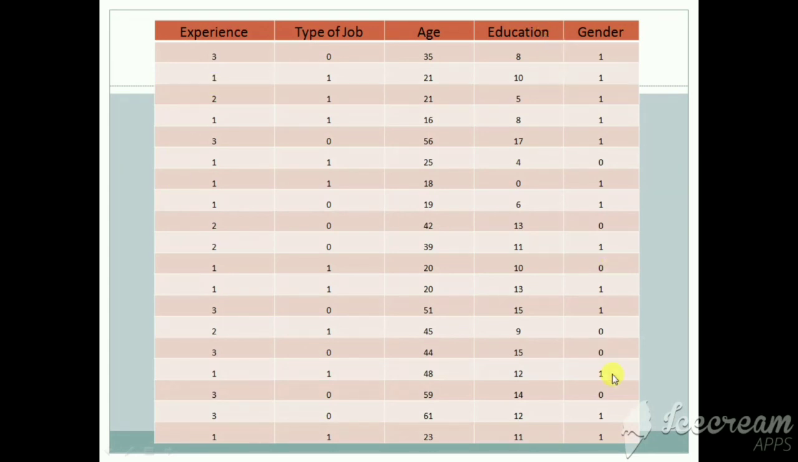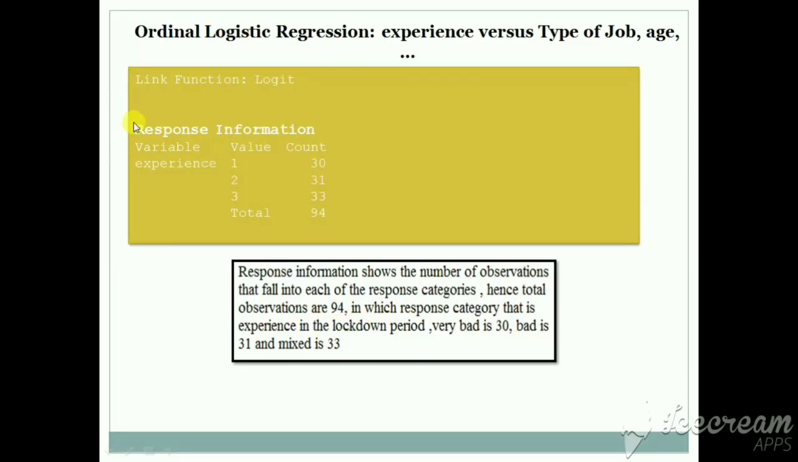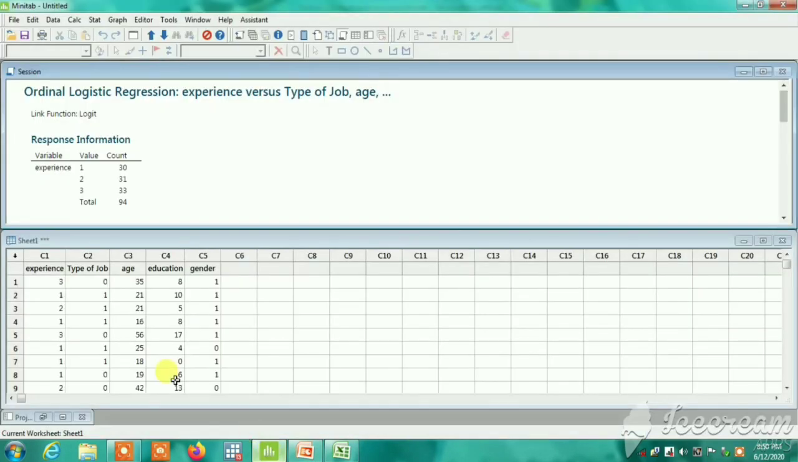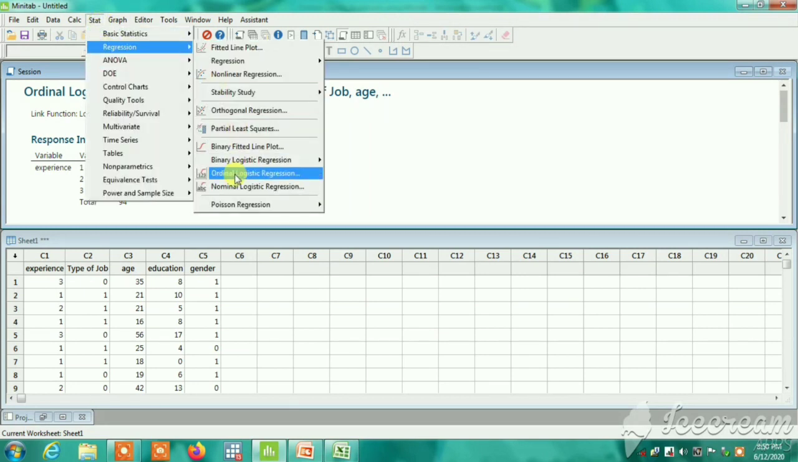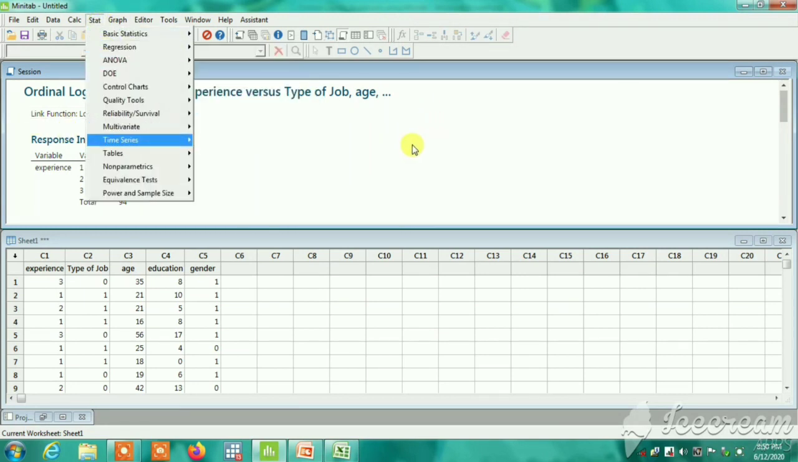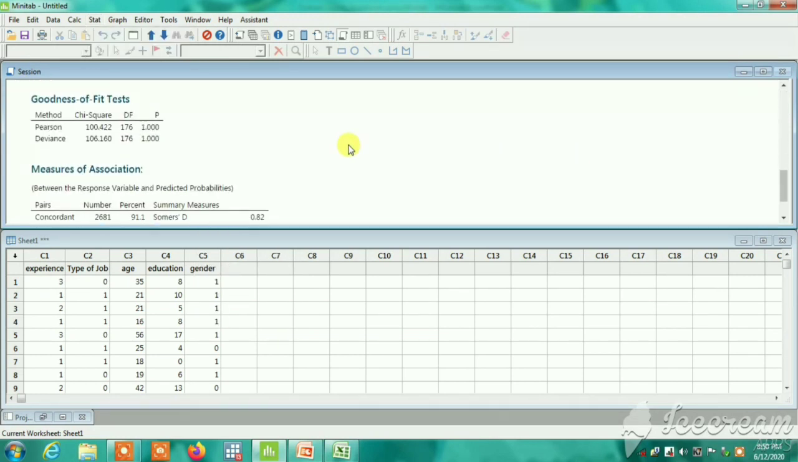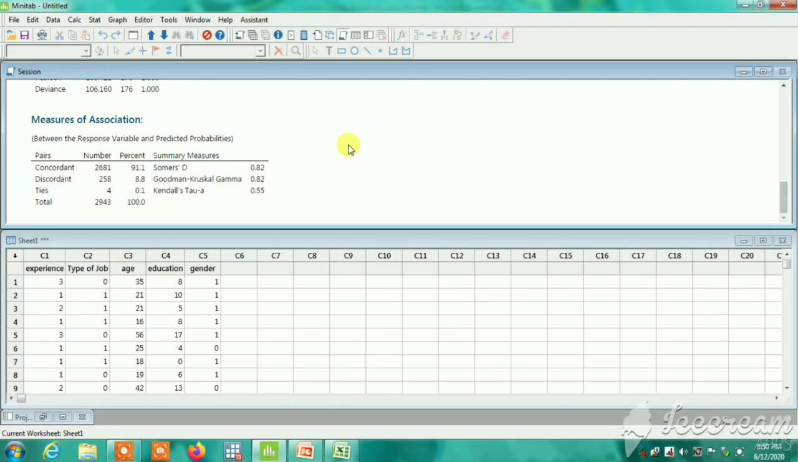This is, suppose, our primary data. You have collected this data through a primary survey, and now you have to go to Minitab software. You have to enter the data, go to Stat, go to Regression, go to Ordinal Regression. In this way you have to calculate this. Suppose this is the result. We have to explain the result one by one.